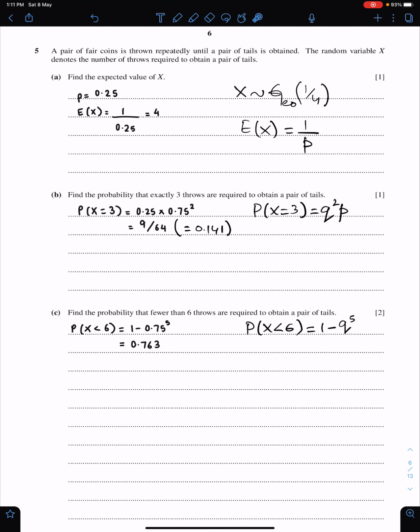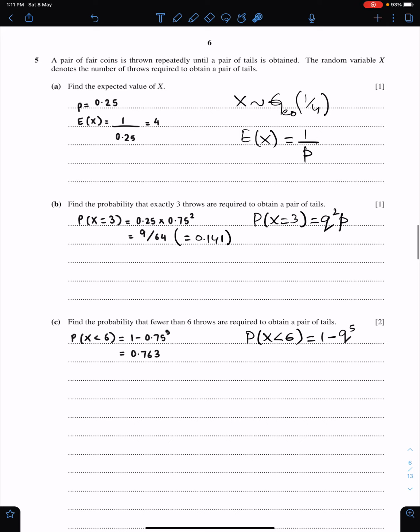Next question, 5. A pair of fair coins is thrown repeatedly until a pair of tails is obtained. This question is of geometric distribution, and your requirement is a pair of tails. The probability of 2 tails is 1 upon 4, so p is 1 upon 4, and this is the formula of mean of geometric distribution.